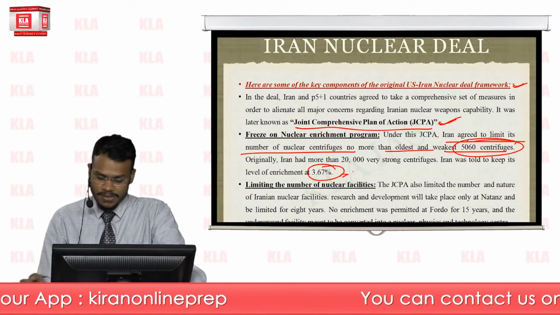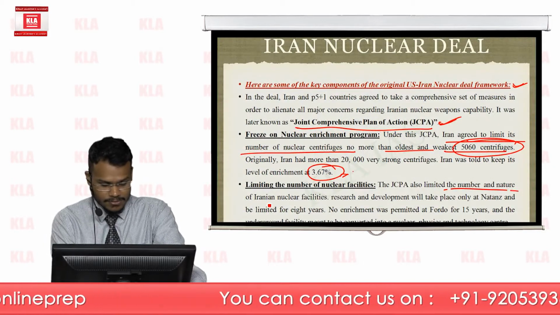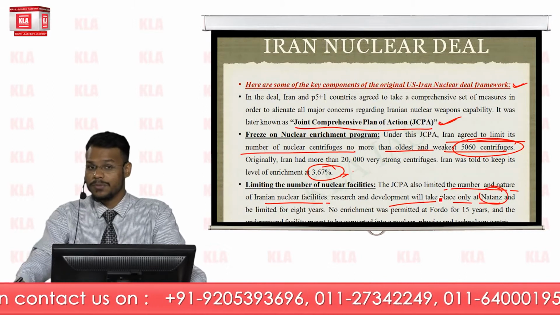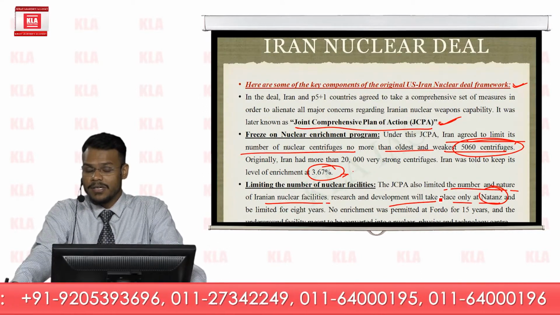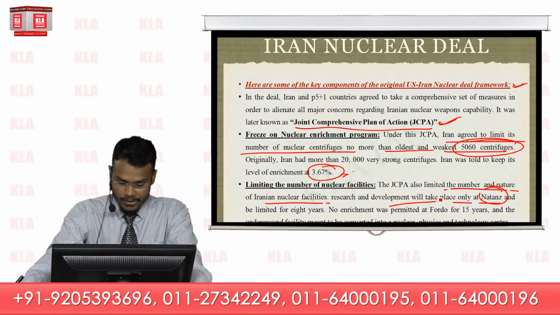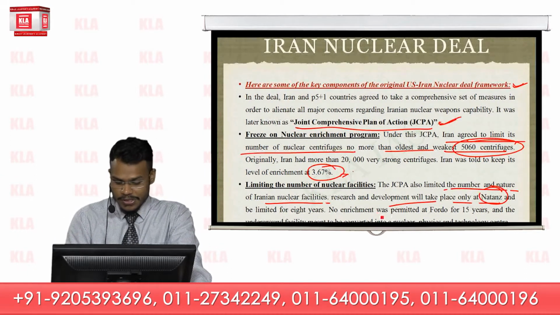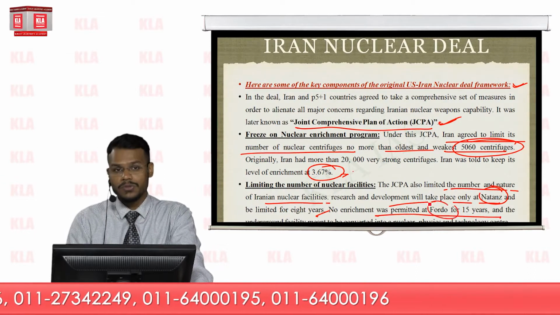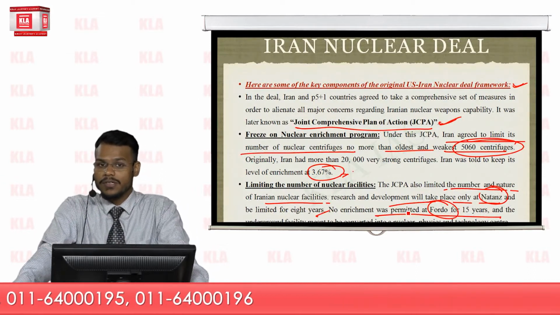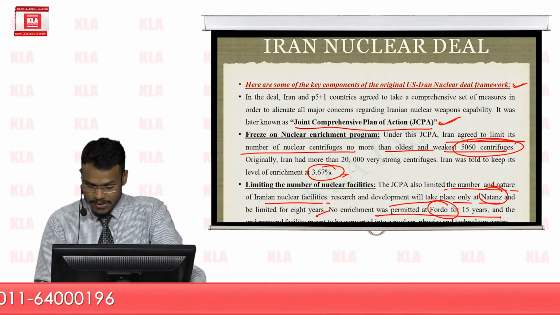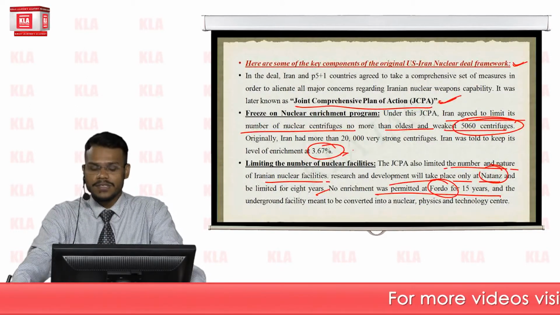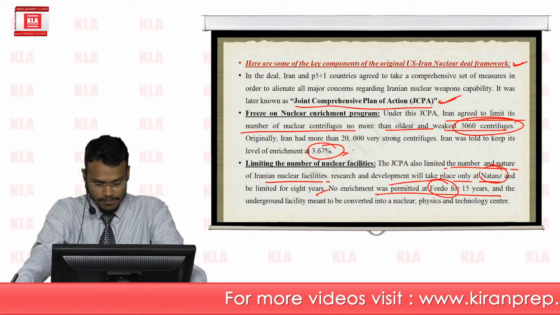According to the JCPOA, they limited the number and nature of Iranian nuclear facilities. Research and development will take place only in Natanz, which used to be a very active Iranian nuclear facility, and be limited for 8 years. No enrichment was permitted at Fordo, which is also one of the most important active Iranian nuclear facilities. So obviously these two important nuclear facilities are converted to research and development for civilian nuclear purposes.